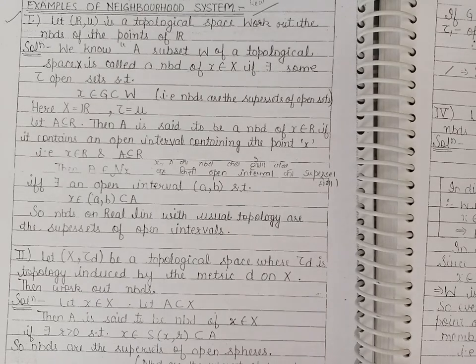Good morning, students. Today we will discuss the examples of neighborhood system of a point in a topological space. So first of all, we define neighborhood of a point.